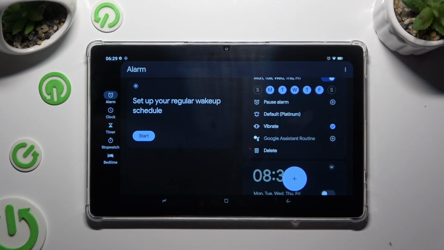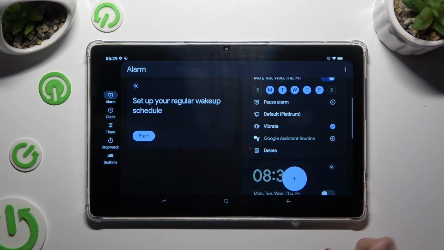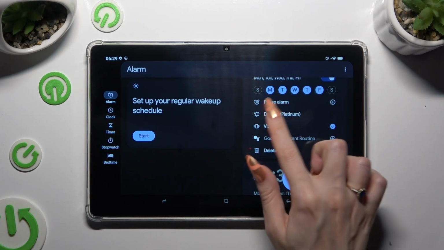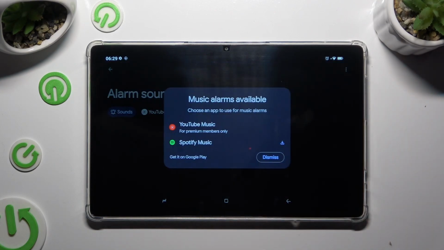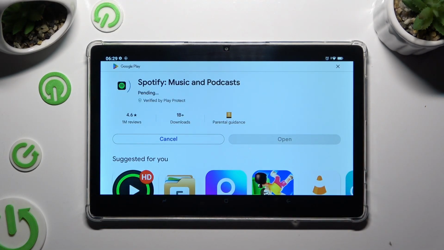Following that, by tapping on those two little icons next to Vibrate and Google Assistant Routine, you can enable or disable those options. Then finally, tap on Little Bell. You can download one of those sound sources like Spotify Music, or select Dismiss in the pop-up.